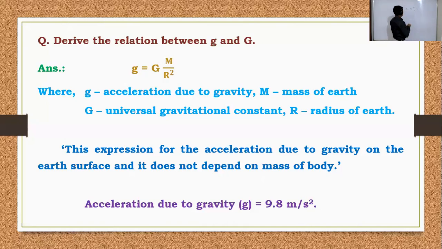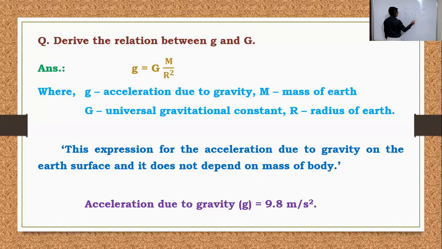Again, we know that force is equal to mass into acceleration. But when your object is falling on the Earth's surface, that time the acceleration becomes the acceleration due to gravity. So we consider force is equal to m into g. This is the first equation, this is the second equation. From the first and second equations, m g is equal to G M m divided by r square.